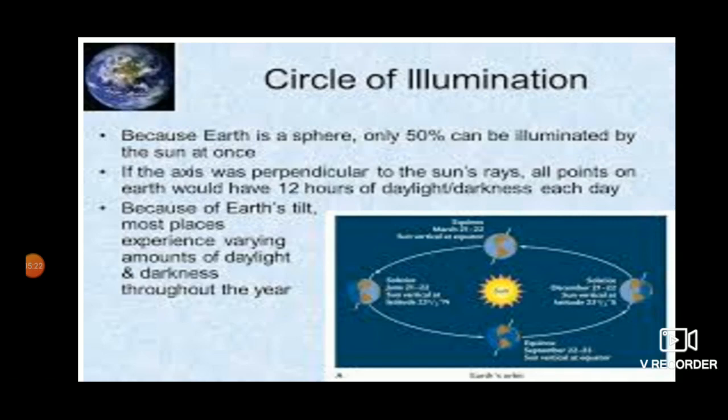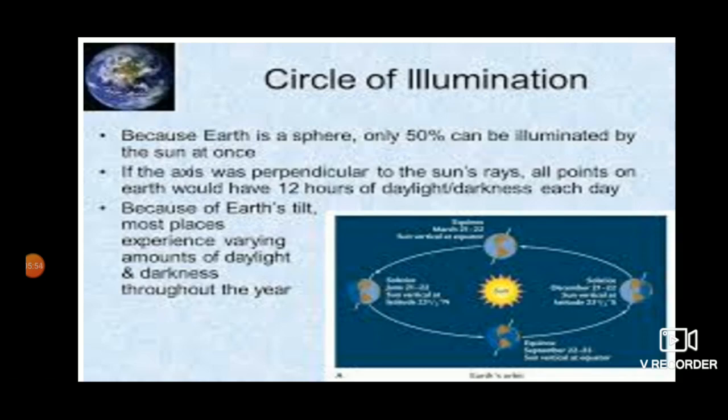The circle that separates day and night is called the circle of illumination. Circle of illumination is an imaginary line which divides the half of the earth which has daylight from the half of the earth which is still in darkness. Because the earth's axis is tilted, the circle of illumination is not along the axis.